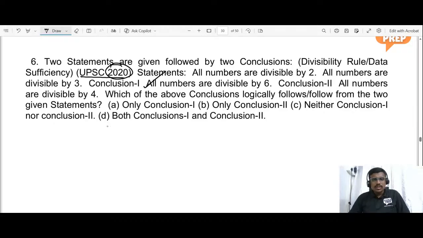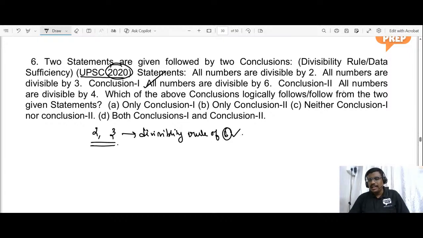Okay. Statement 1 gives us all numbers are divisible by 2, and statement 2 gives us all numbers are divisible by 3. So this is the divisibility rule of 6. So conclusion 1 follows. Let us check for conclusion 2: all numbers are divisible by 4. Let us check in the multiples of 6: 6, 12, 18, 24, 30, etc., which are in the multiple series of 6.